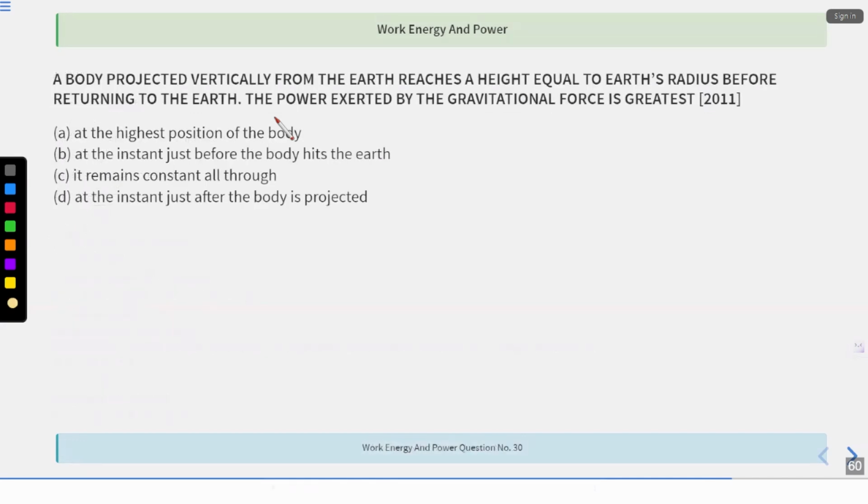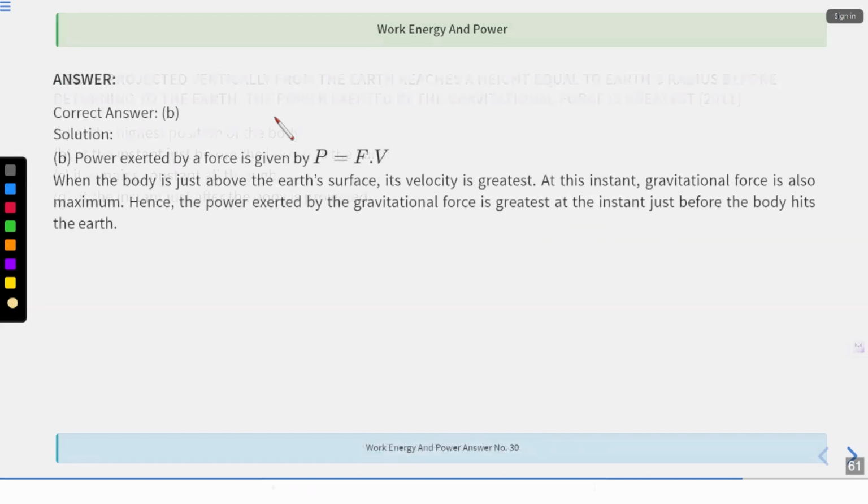Now, next question. A body is projected vertically from the earth. Okay. It is vertically projected from the earth. I'm throwing it upside. It reaches a height equal to the earth's radius before returning to the earth. The power exerted by the gravitational force is greatest at what? So power P is equal to force into velocity. When the body is just above the earth's surface, its velocity is greatest, correct? At this instant, the gravitational force is also maximum. Hence, the power exerted by the gravitational force is greatest at an instant just after projection.